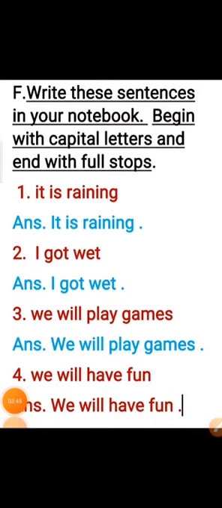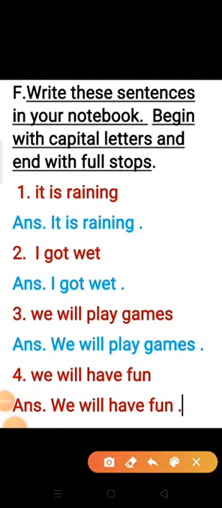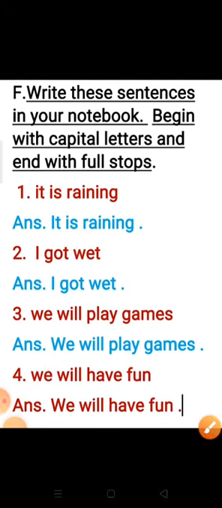So look at here, children. Question number F. Like this you have to write, and you do one thing. You can take out your English 2 notebook and you write it, okay? At first you write the question like this. It is raining. I is written in small letter and full stop has not been put there.